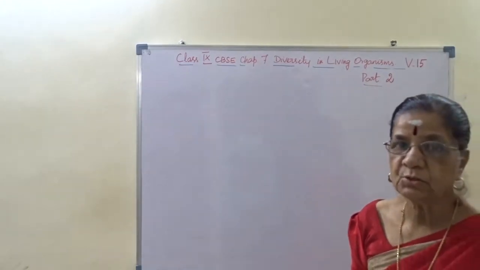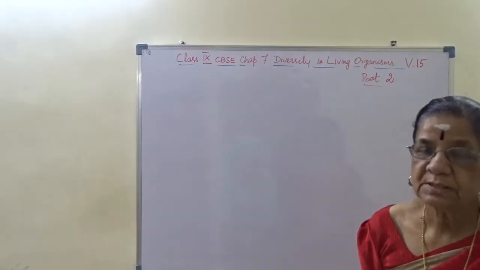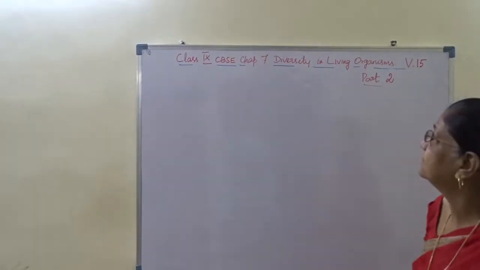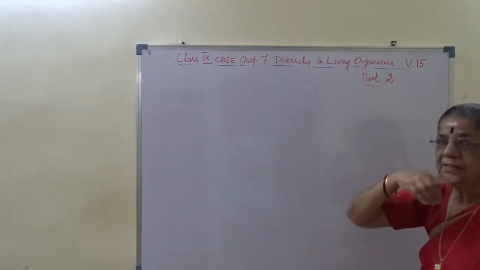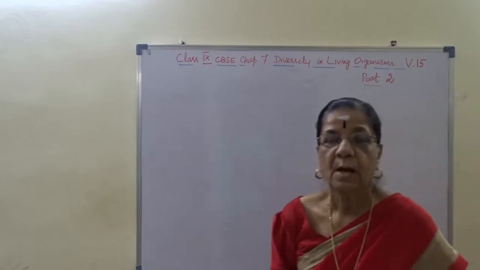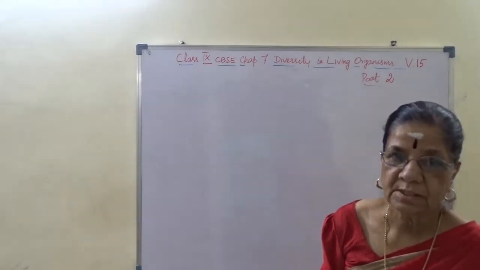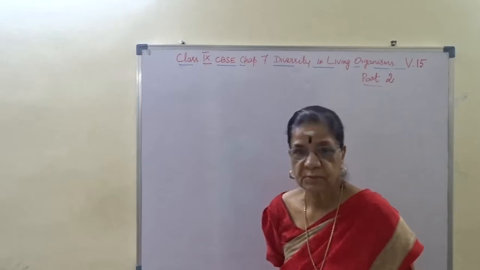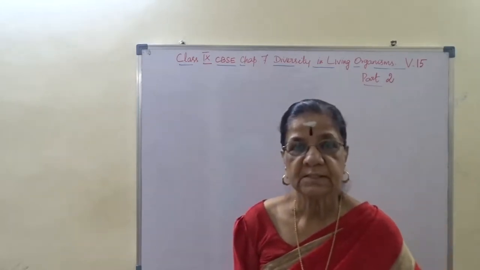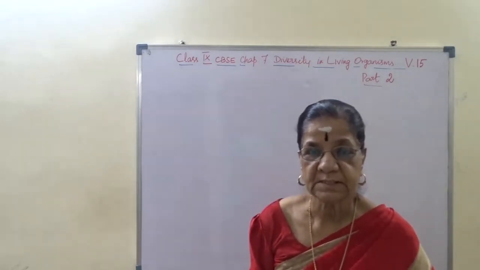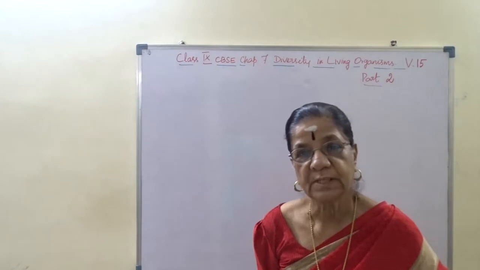Today we are going to do the same chapter 7, diversity in living organisms, part 2, as video number 15. Video number 14 we have just started the lesson, and the continuation of that is the 5 kingdom concept we have learned.